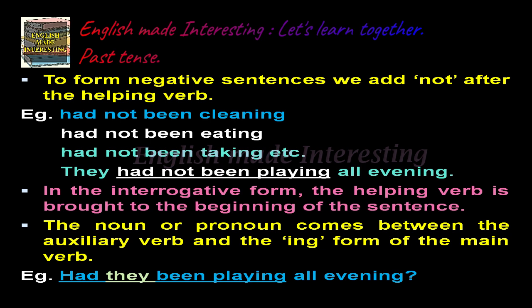To form negative sentences, we add not after the helping verb. Example, had not been cleaning, had not been eating, had not been taking, etc. They had not been playing all evening. In the interrogative form, the helping verb is brought to the beginning of the sentence. The noun or pronoun comes between the auxiliary verb and the ing form of the main verb. Had they been playing all evening?